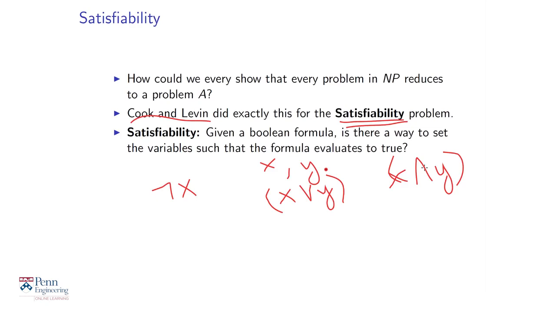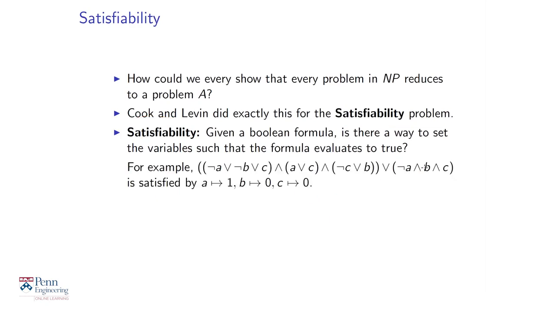You have Boolean variables and you can connect them with ors and ands and nots. And a formula is just a long expression that's formed up of Boolean variables and these connections. So here is an example: (not A or not B or C) and (A or C) and (not C or B), or (not A or B and C). So this is a formula. It's a complicated formula, and you can see that it's satisfied with the following assignment.